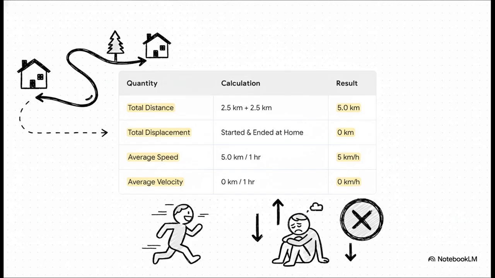And because of that, just look at the last two rows. His average speed is the total distance, 5 kilometers, divided by the total time, 1 hour. So 5 kilometers per hour. But his average velocity is his total displacement, 0, divided by the time. And of course, 0 divided by anything is just 0. His average velocity is 0 kilometers per hour. He's tired from walking 5 kilometers, but in the eyes of physics, his overall velocity was absolutely nothing.